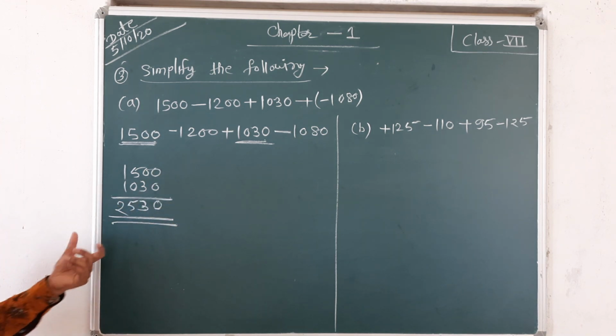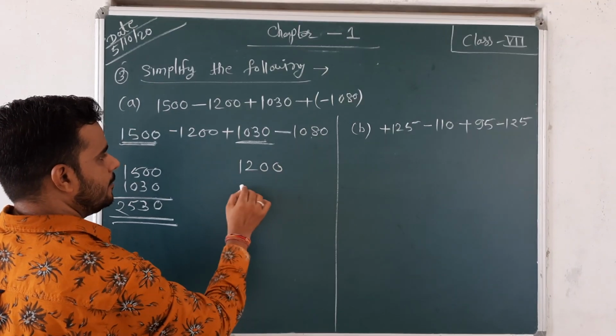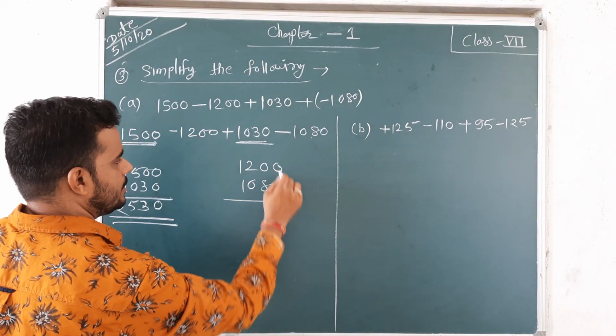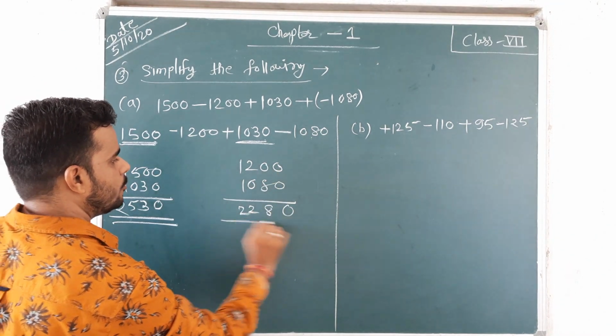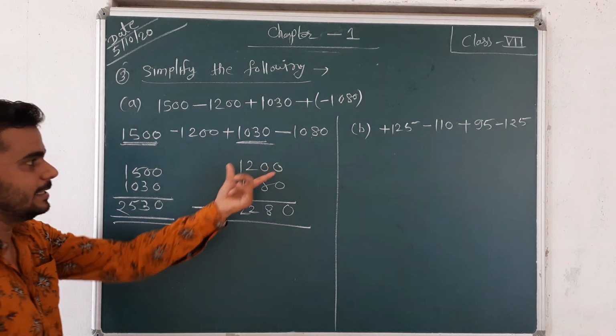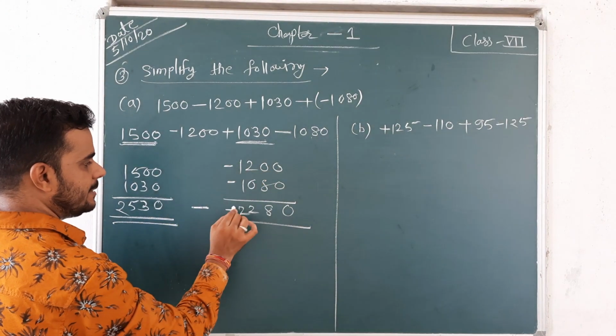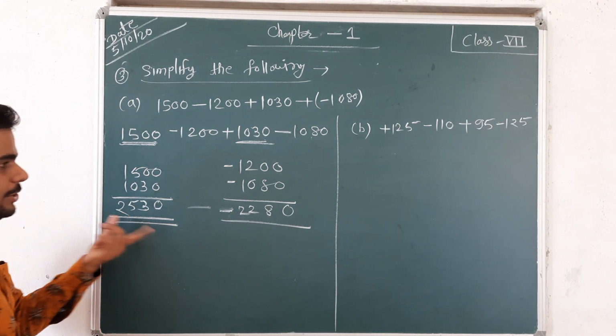The result is 2530. Then the negative is 1200 and 1080. Add both of these: 0, 8, 2 and 2. Now subtract both of these to get the final answer. Because these both are negative, the negative symbol is there, so you have to subtract both of these, then you get your answer.